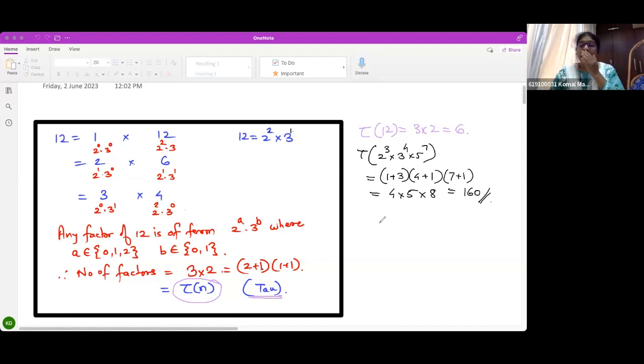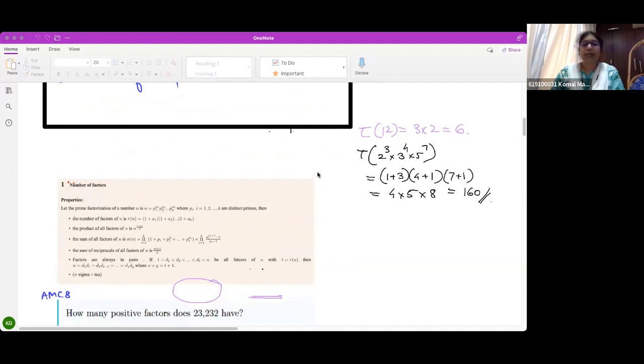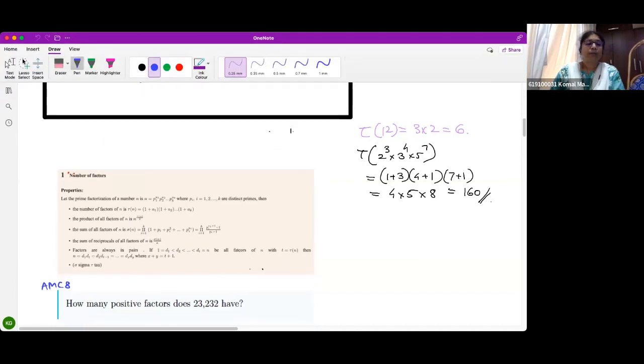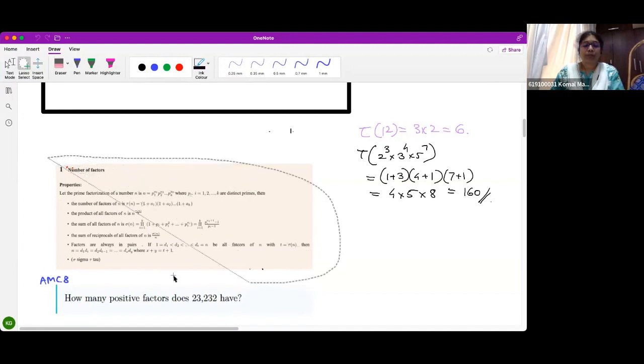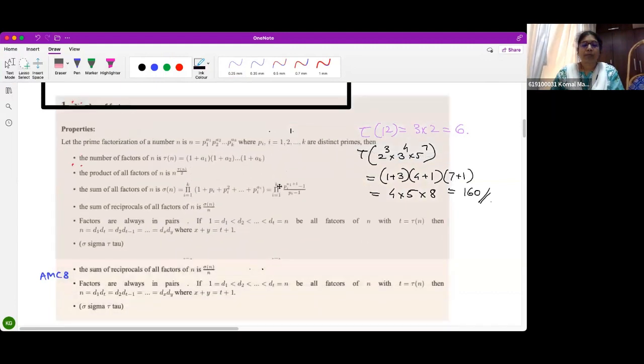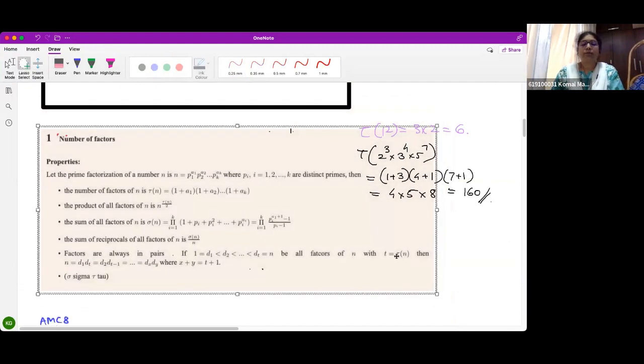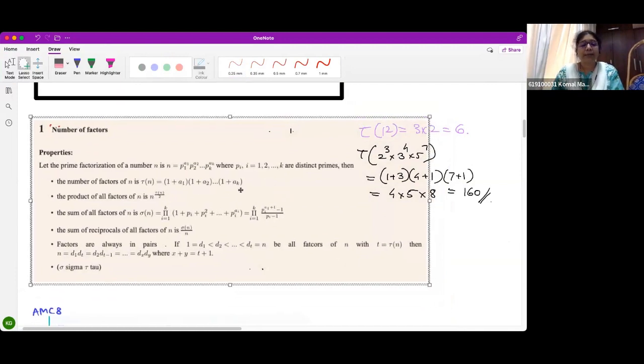Okay. So in general, if my number is, okay, can you see this or should I increase the font? Is it visible or do you want me to increase the font? Yeah. So let me show this. Is it visible now? Is it visible to everybody?